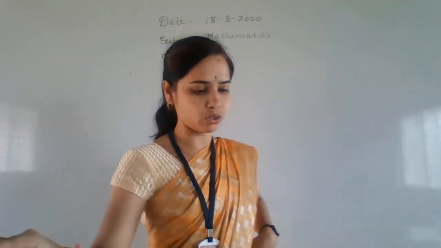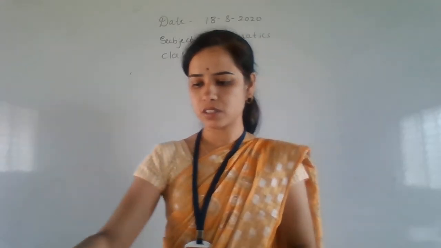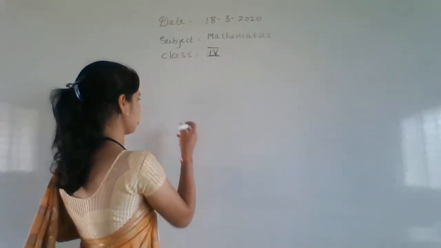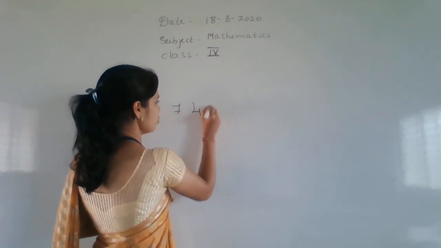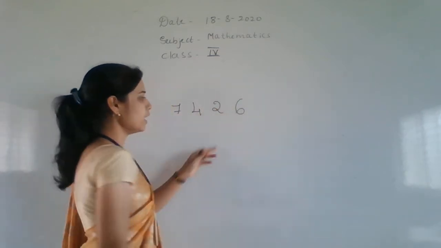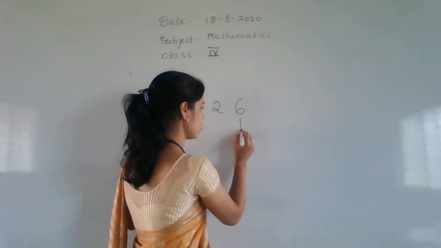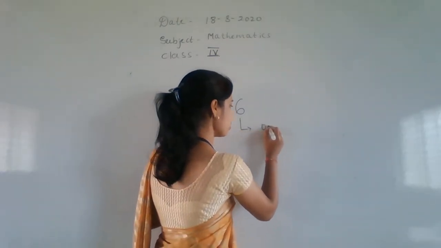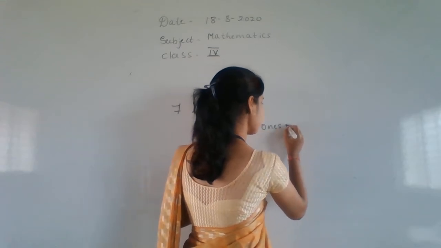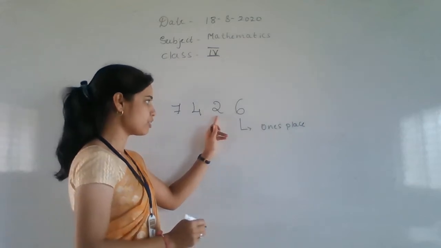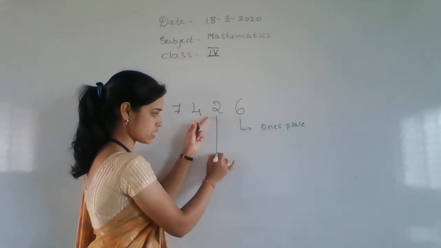Next, we move on to what they have given there. See here what they have given. One number they have given, 7426. Okay, which place is this, children? Ones place. Ones place or a unit place. This is which place? Tens place.